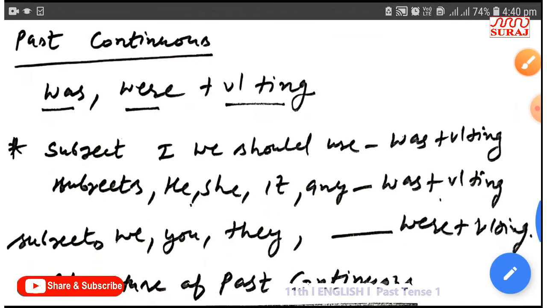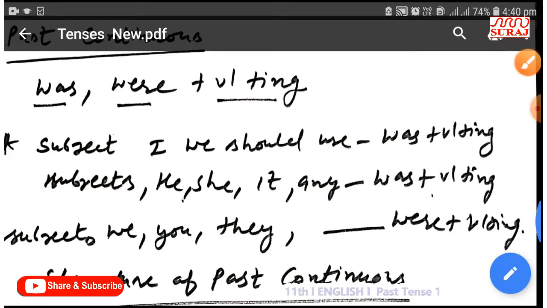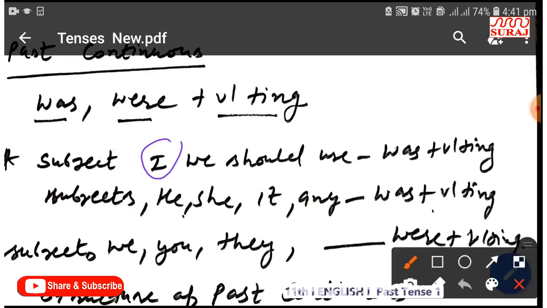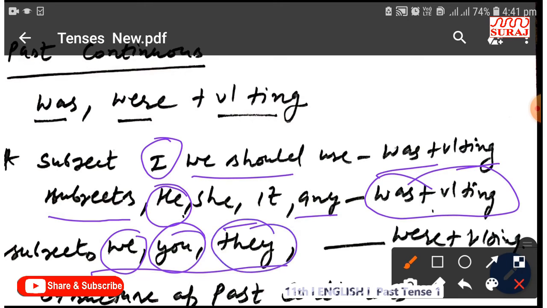When the subject is he, she, it, or any name, we should use was first form plus ing. Again, when the subject is I, not we, only I, we should use was first form plus ing. When subjects are he, she, it, any name, any similar thing, we should use was first form plus ing. For the rest of the subjects we, you, they, we should use were first form plus ing.